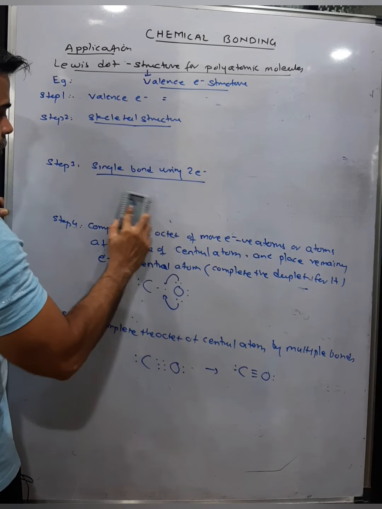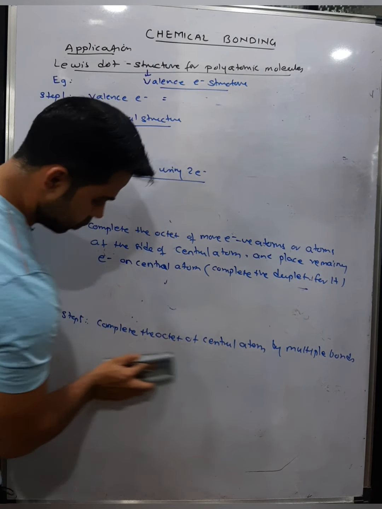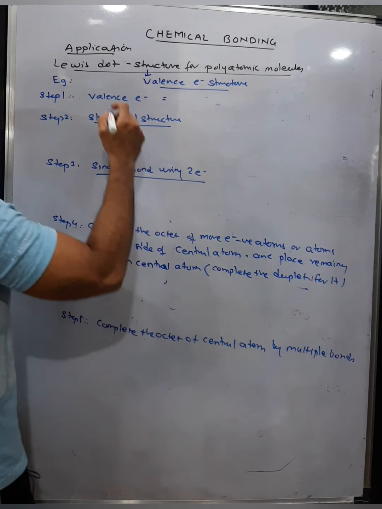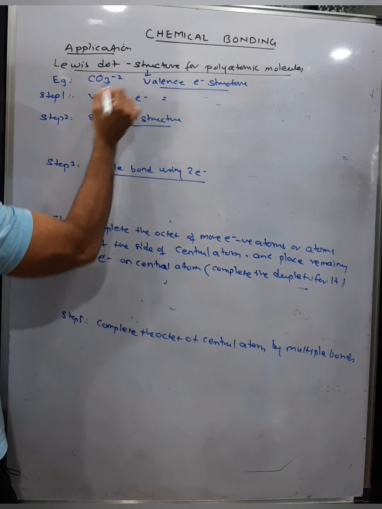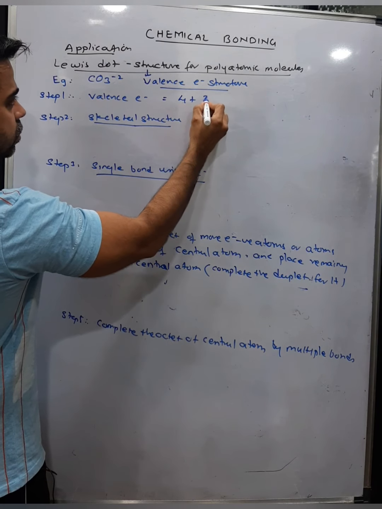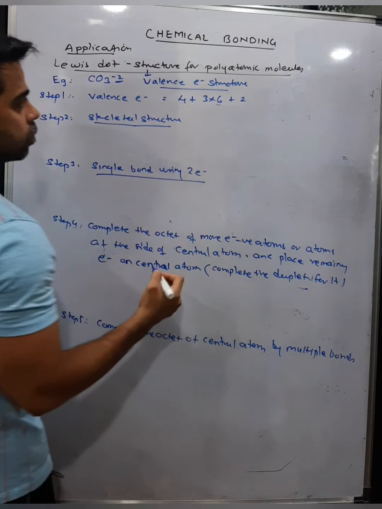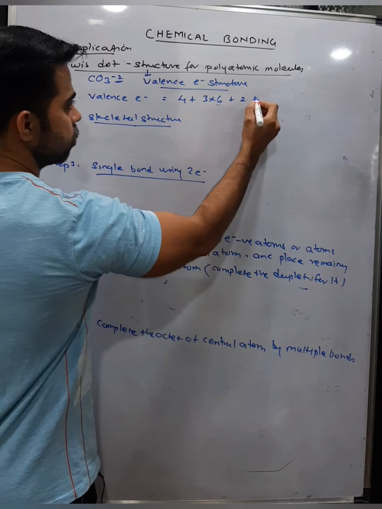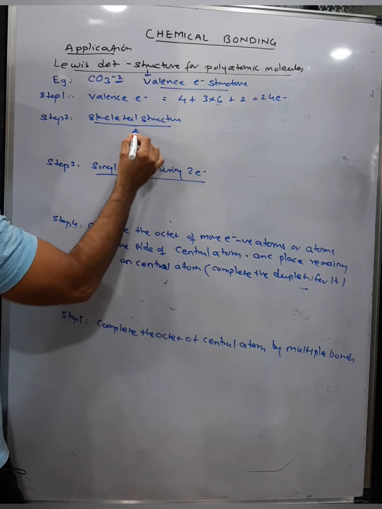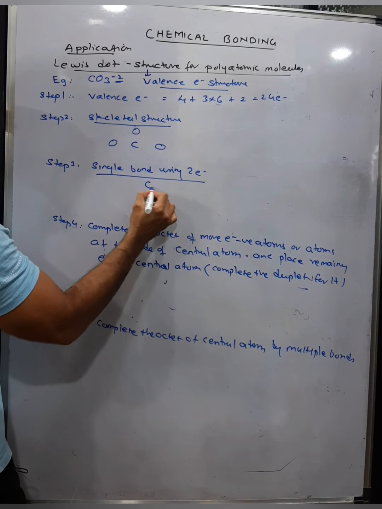Let's take an example of a carbonate ion from carbonic acid. Carbonate ion is CO3 minus 2. So count the valence electrons. Carbon is 4, oxygen is 3 into 6, plus extra 2 electrons. So now it becomes 18 plus 6, 24 electrons you have. Now which is less electronegative? Carbon. Place 3 oxygen aside. Skeletal structure. Make a single bond.